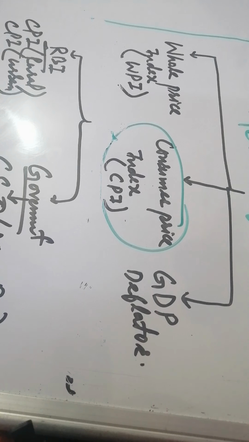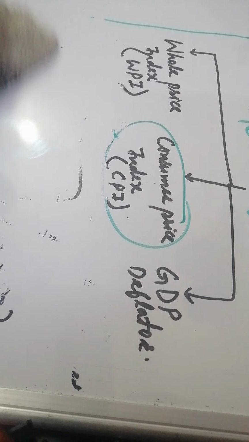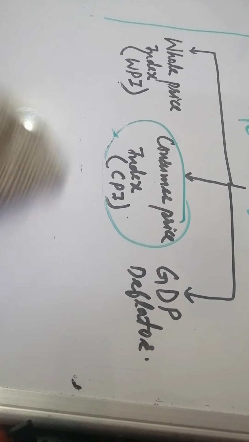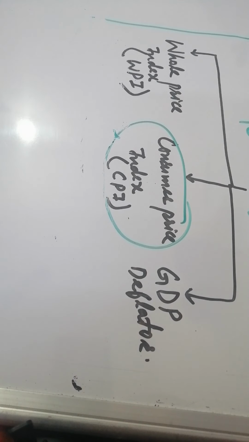And why did the Central Statistical Organization merge the CPI rural and urban? The answer is that in order to fill the major gap in the price statistics, the CSO came up with the merger of CPI rural and CPI urban. In this way, the CSO defined national CPI.